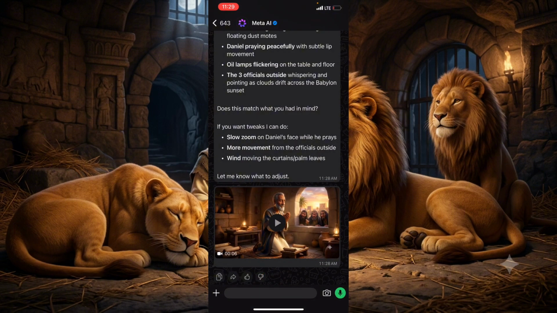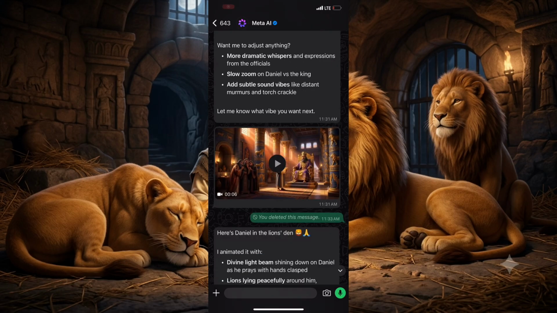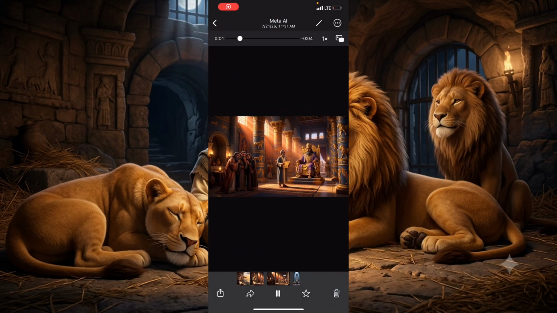So this is the video. This is how you are going to animate all the images using the description for each scene that ChatGPT gave to us. I'm just going to do the rest off screen record because I don't want it to take too much time. Once you are done generating it, all you need to do is click on this and click on save.